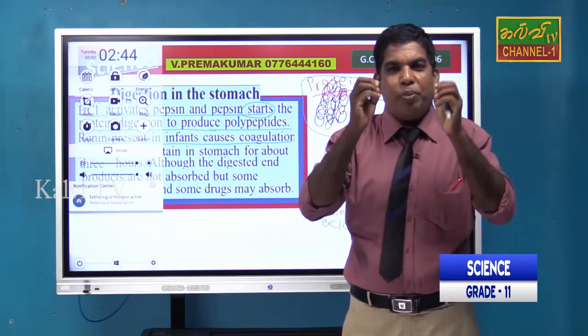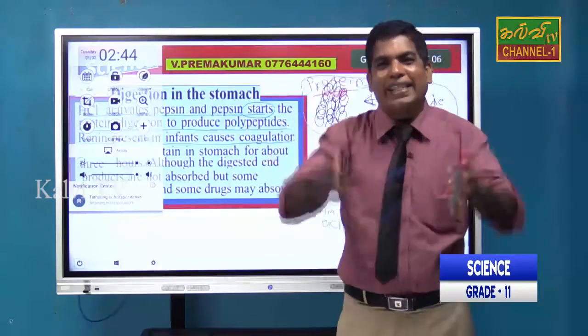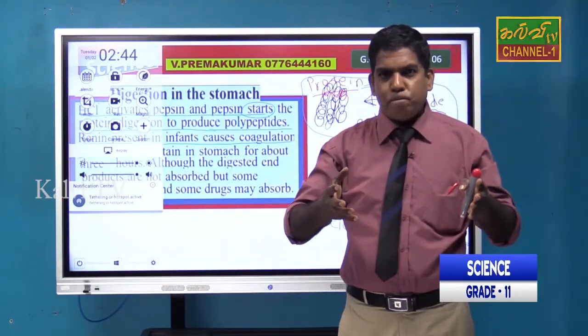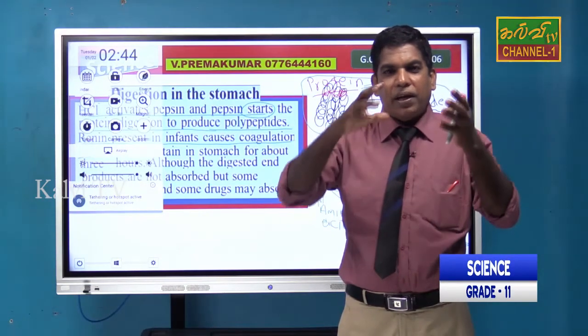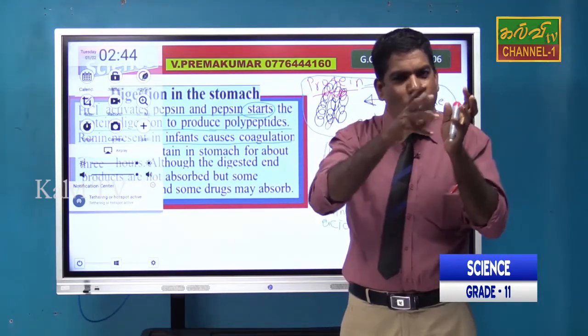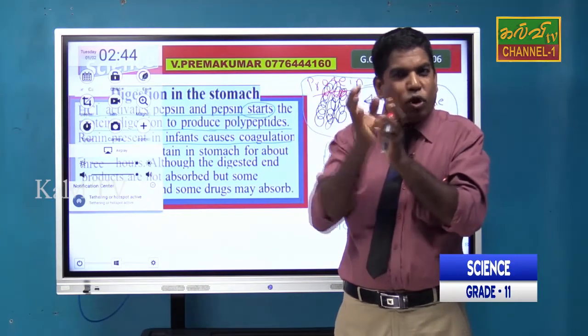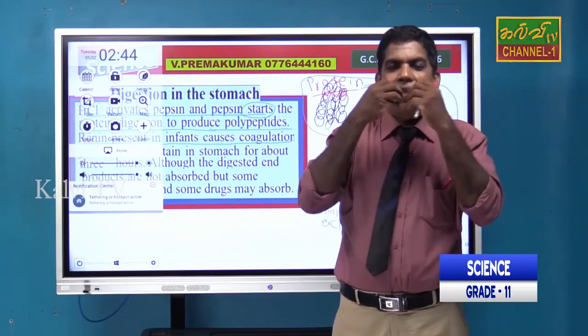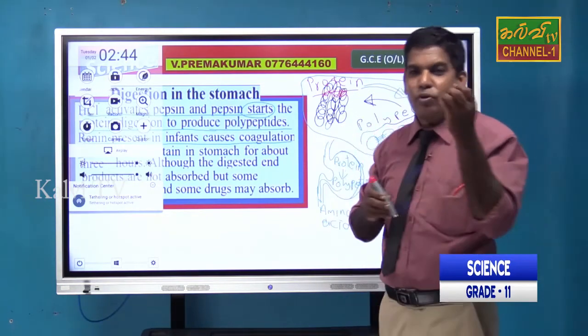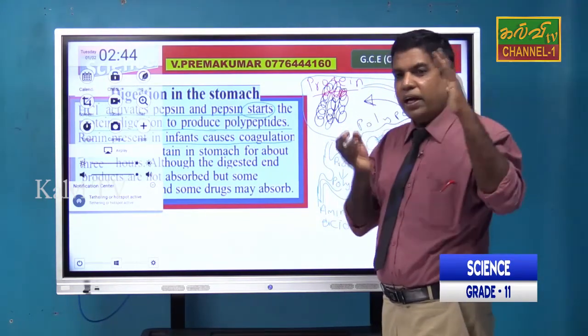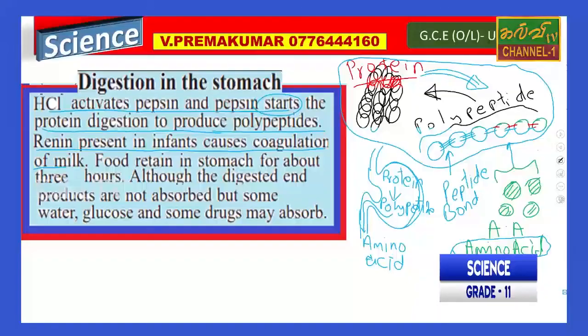Really, students should know the coagulation is not a digestion. Renin is not an enzyme, right? The physical form, the liquid is going to change as coagulated, right? So you may see the coagulated milk particles when they are vomiting. That time you may see the small children, right? Below 6 months, you can find out, right? So food is retained in the stomach about 3 hours, right?